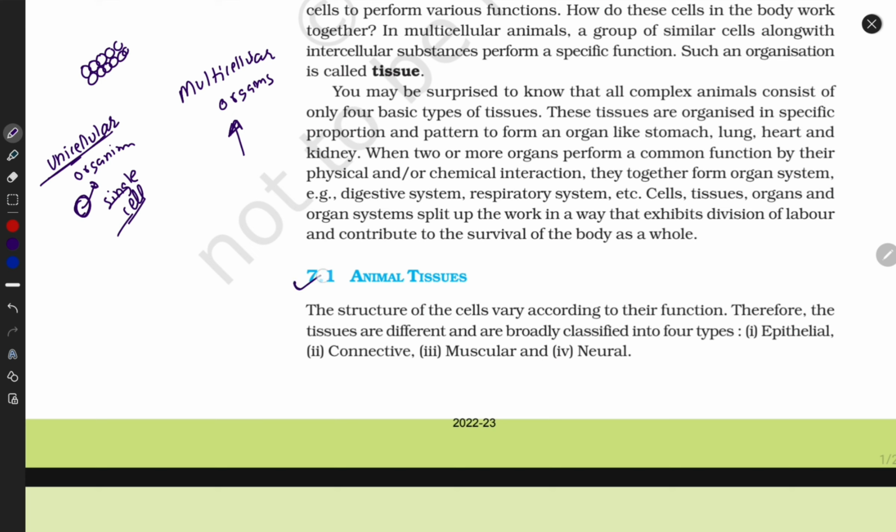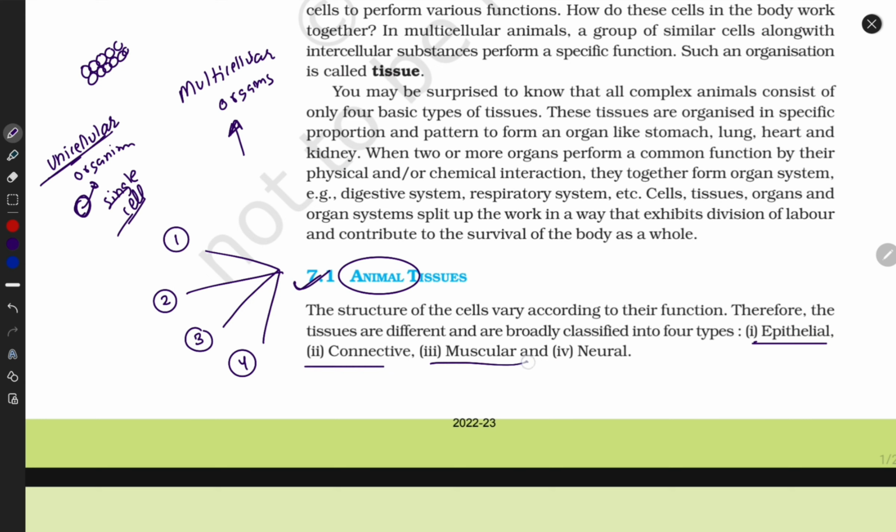Let's start with animal tissue: those tissues which are present in animals, living cells, animal cells, multicellular organisms. Animal tissues are divided into 4 parts. First is epithelium, second is connective tissue, third is muscular tissue, and fourth is neural tissue. Everything is written here: epithelial, connective, muscular, and neural.